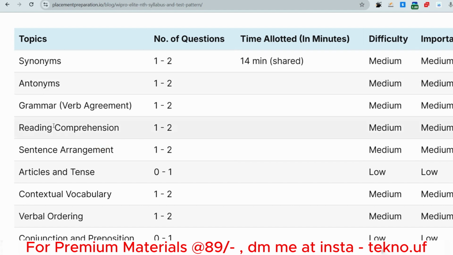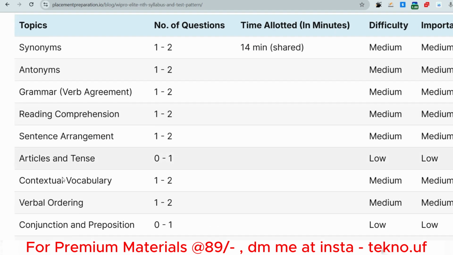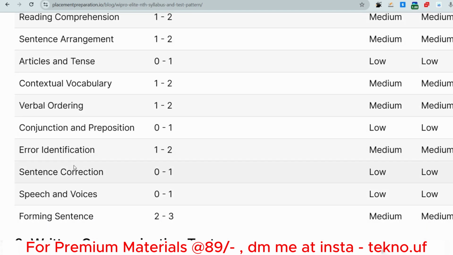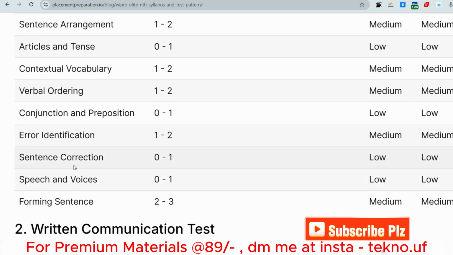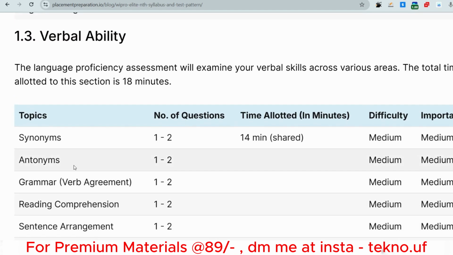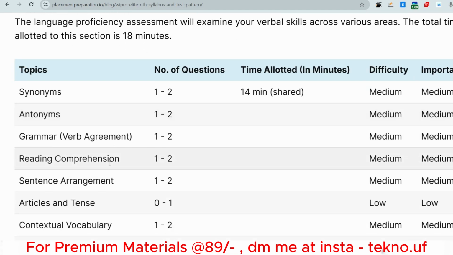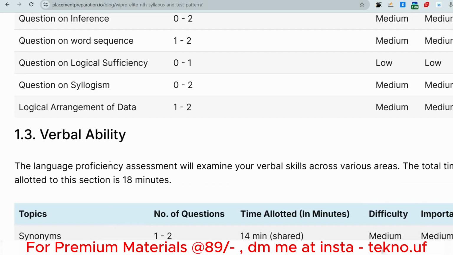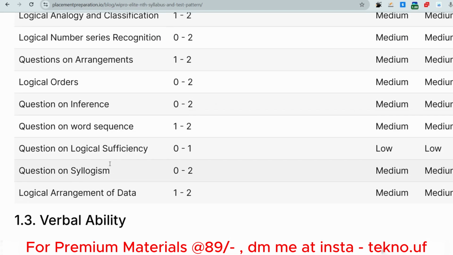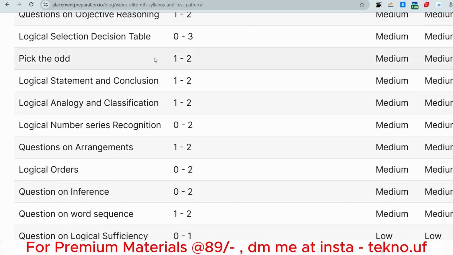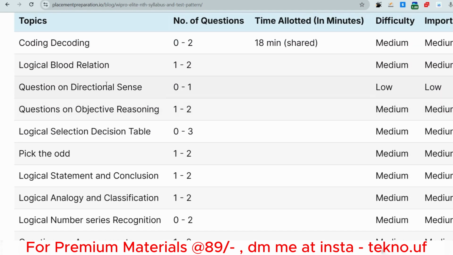Synonyms, antonyms, grammar, reading comprehension, sentence arrangement, article and tense, contextual vocabulary, verbal ordering, conjunction, preposition, error identification, sentence corrections, speech, voice, etc. Okay, so these are all important topics. Apart from this, all are optional, and these are the mandatory parts which you have to focus on, because as I have been observing, all of these topics will be asked in the exam.